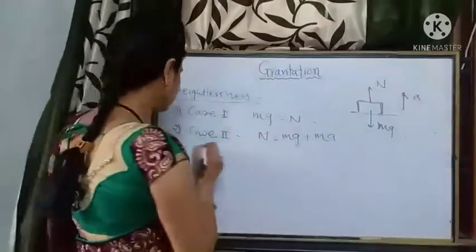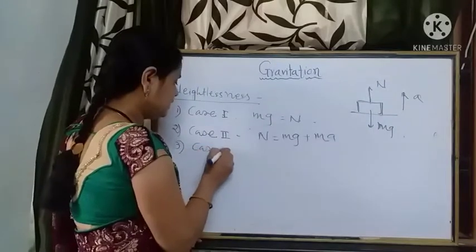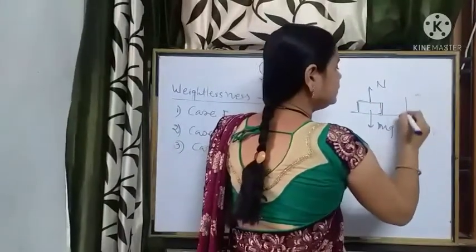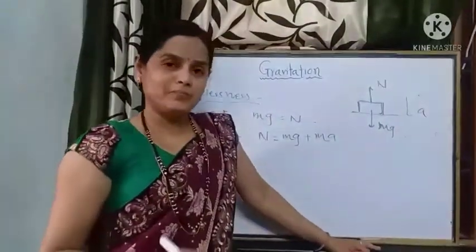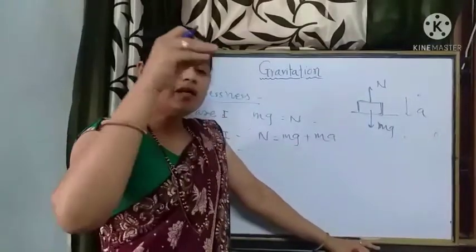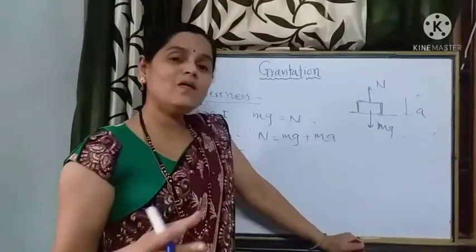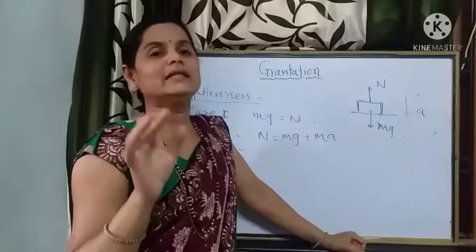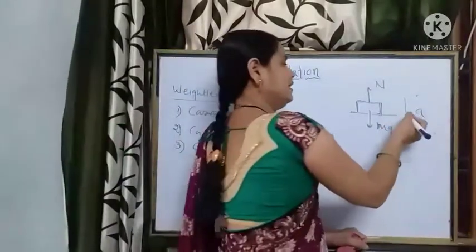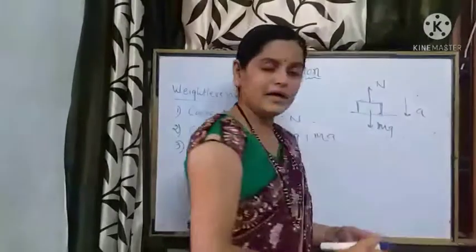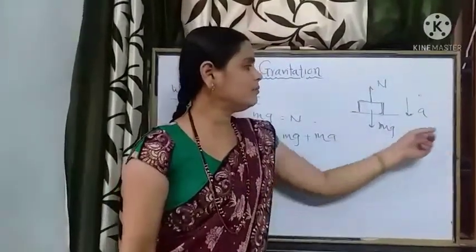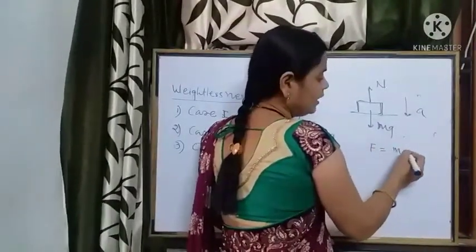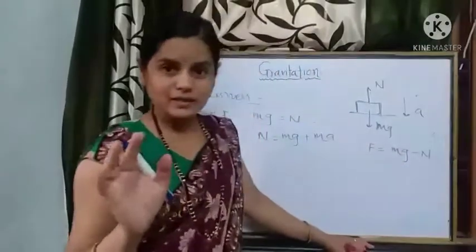Now see the third situation, where suppose the lift is moving in the downward direction with an acceleration a, or moving upward and about to stop at the higher floor. Then the acceleration, that is the net effect, is in the downward direction. How to remember this equation? The equation we have seen is F is equal to mg minus N in the downward direction, right?